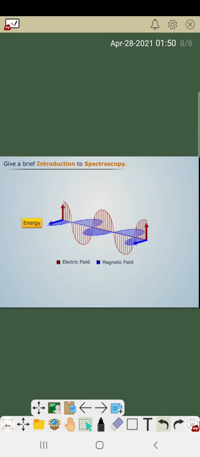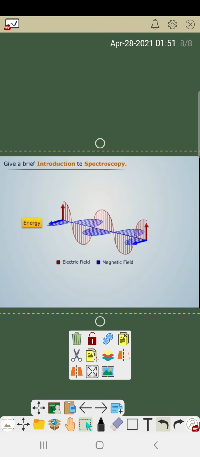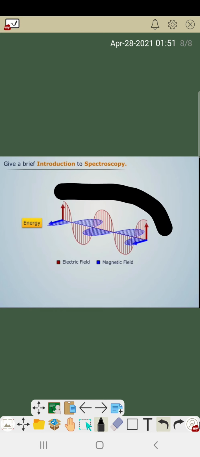So hello friends, today I will discuss an introduction to spectroscopy. You already know about electromagnetic waves. This is an electromagnetic wave.